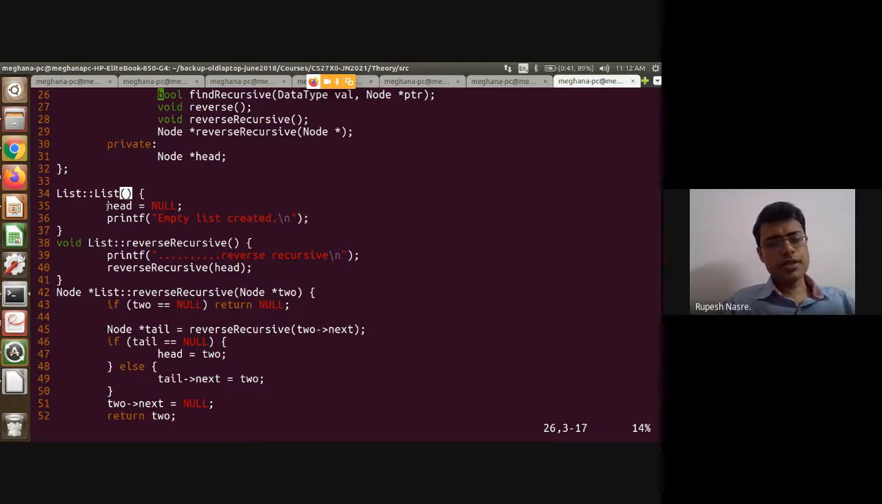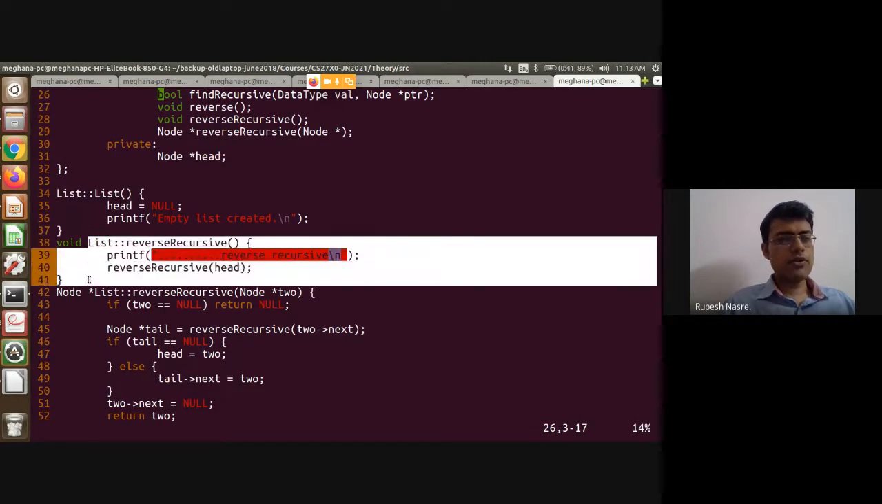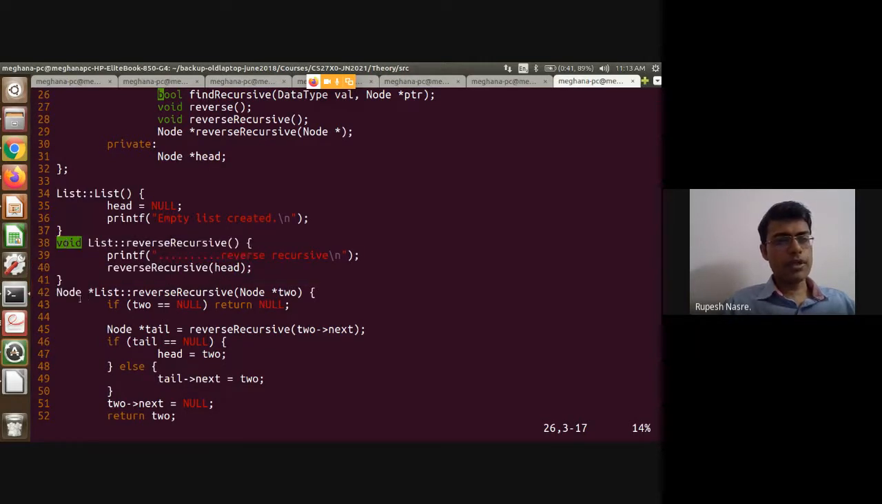The constructors are special functions which don't return anything, because you cannot have anything as the return value, and therefore there is no return value specified here, unlike other functions which always return something. For example, void, node star, all of this.